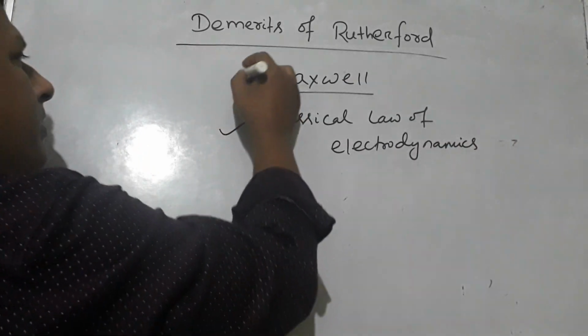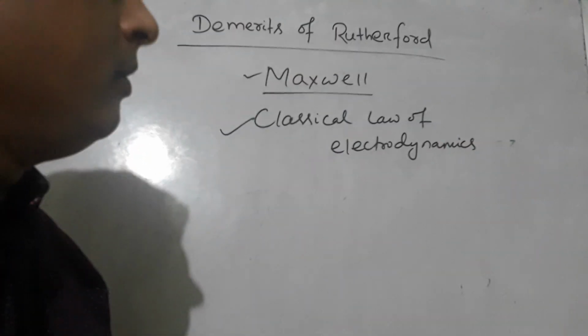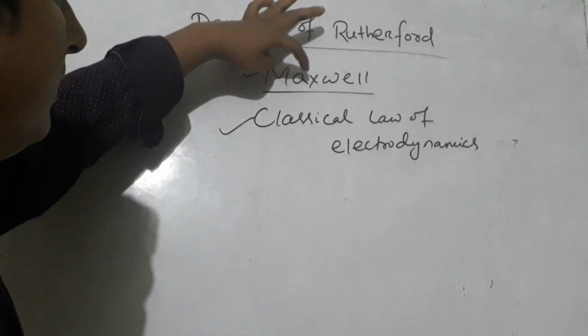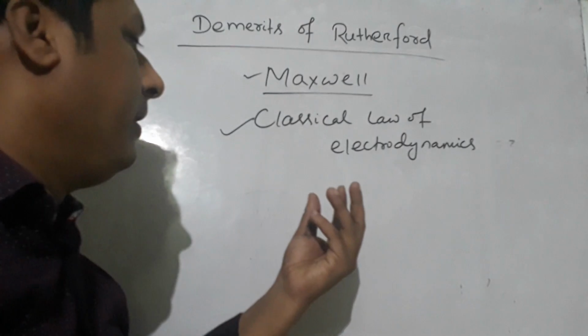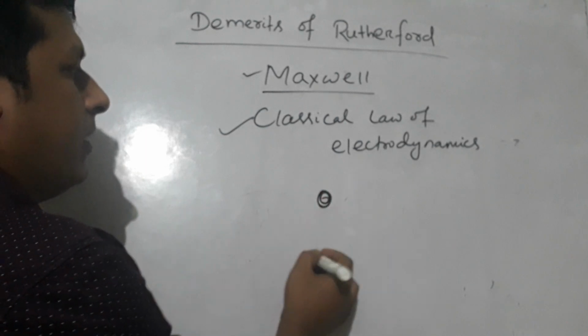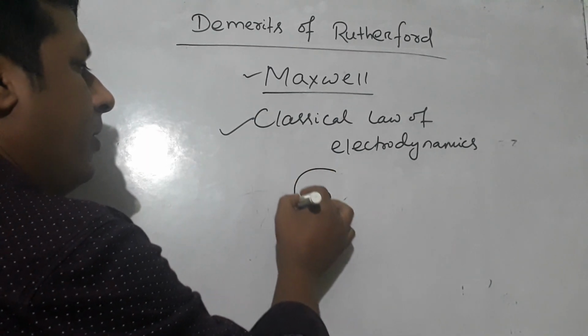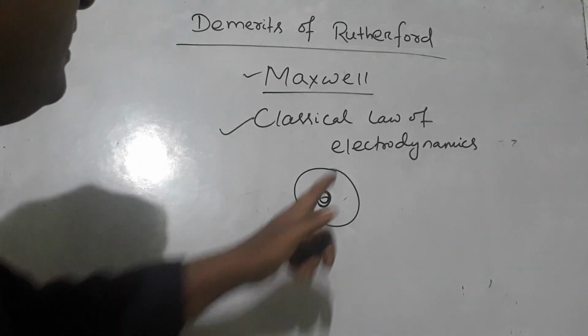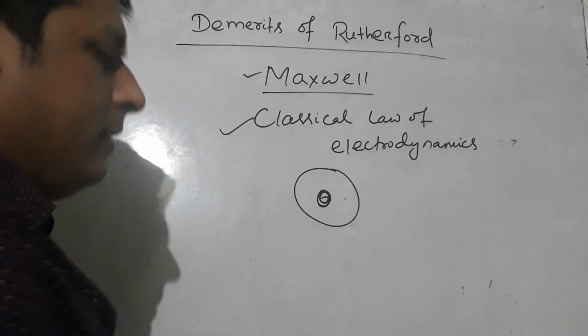This theory was given by whom? Maxwell, a physicist. According to Maxwell, when a charged particle revolves around another charged particle, this is a charged particle, this is a charged particle, if another charged particle revolves around this charged particle, continuously that charged particle will radiate energy.